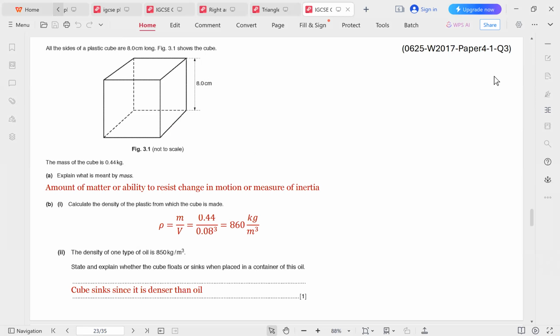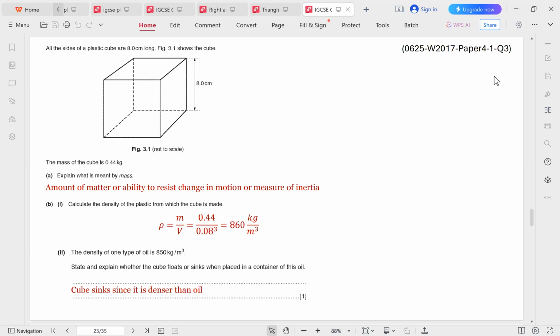The first definition is it's the amount of matter in an object. The second definition is it's the ability to resist change in motion. You can also use measure of inertia. Measure of inertia is basically the same as the ability to resist change in motion. The heavier an object is, the harder it is to move the object. So mass measures the ability to resist change in the motion of an object.